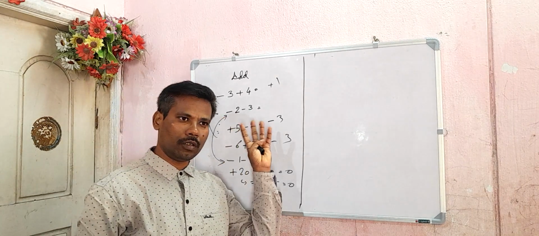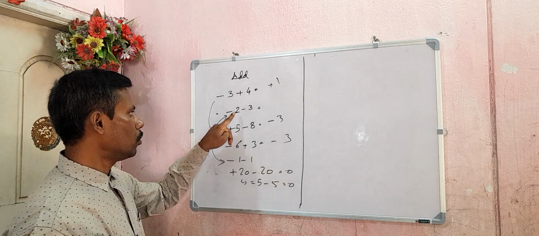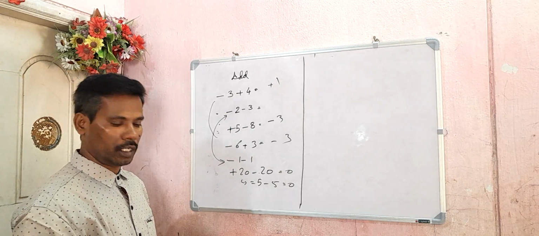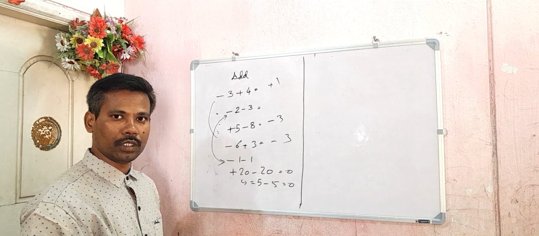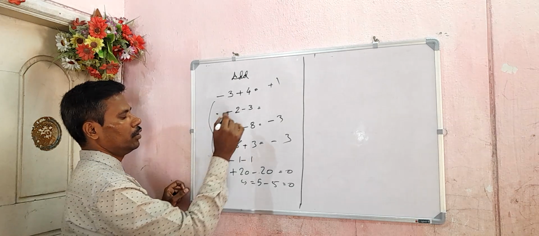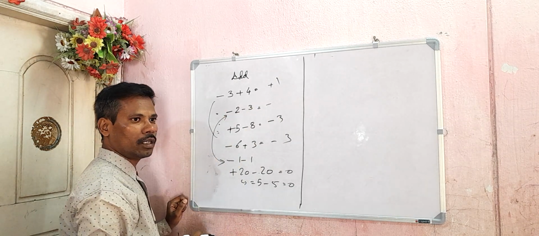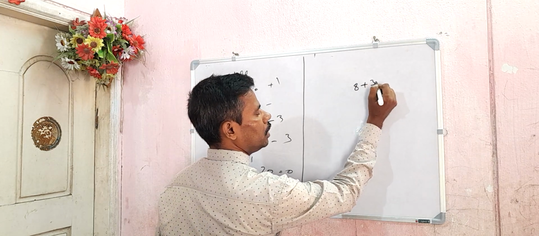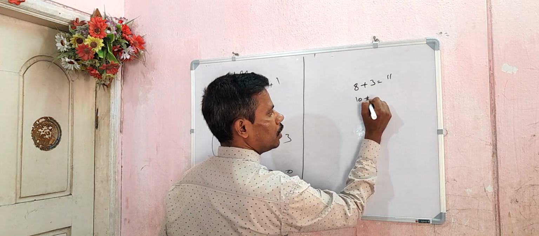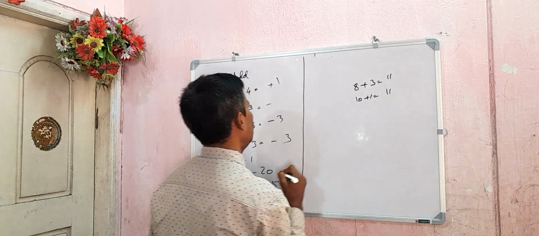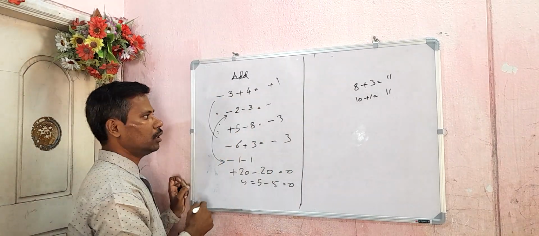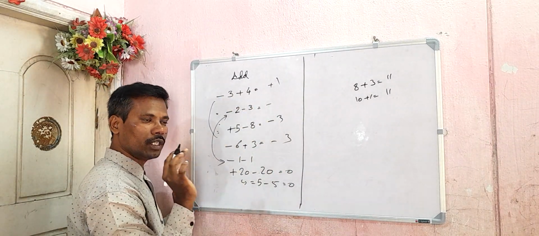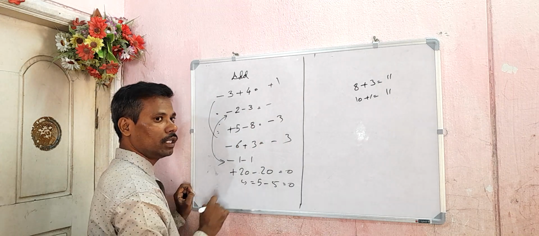Now we'll come back to this one. This is totally different. When two minus symbols are there, what you have to do is just keep the minus symbol. Like how you will add, for example, 8 plus 3, 11, 10 plus 1, 11. Here also -2 -3 means keep the minus symbol. Listen carefully, keep the minus symbol.